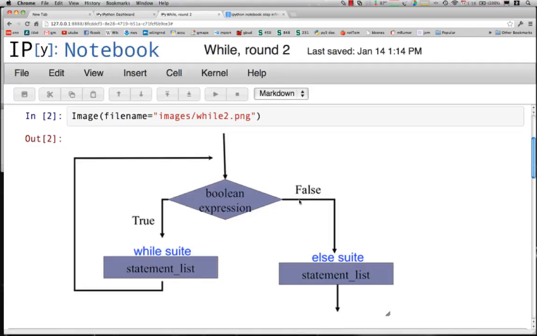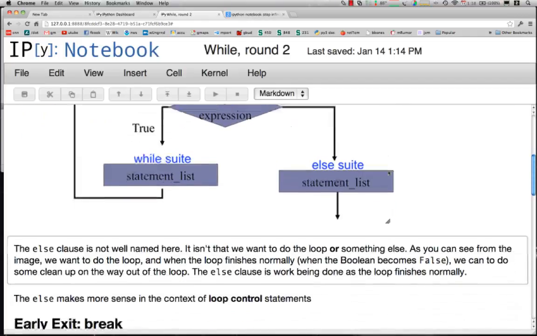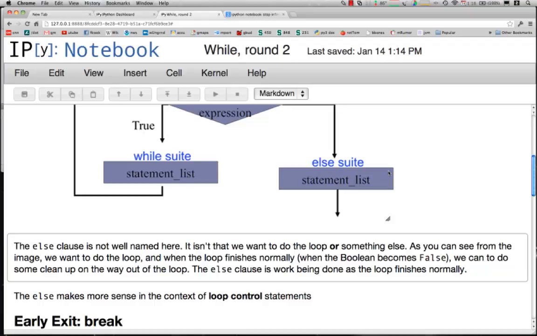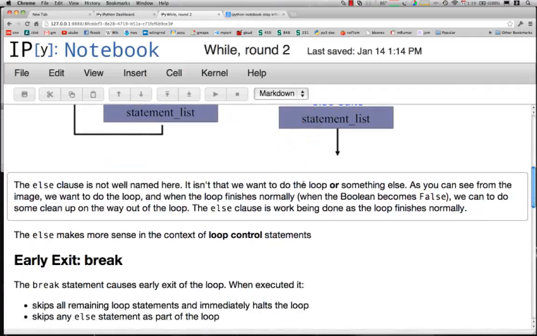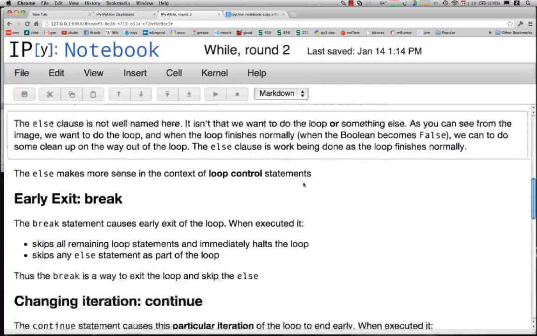So we execute the else suite when the Boolean becomes false. It's a series of statements that we execute on the way out of the loop, essentially. It's not a well-named clause, else. We're not doing something or something else. We're simply doing something on the way out of the loop. It makes more sense to talk about else in the context of some extra loop control statements we have available to us. So let's take a look at those very quickly.